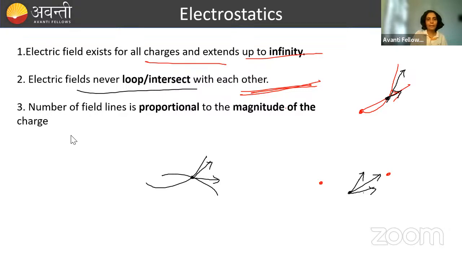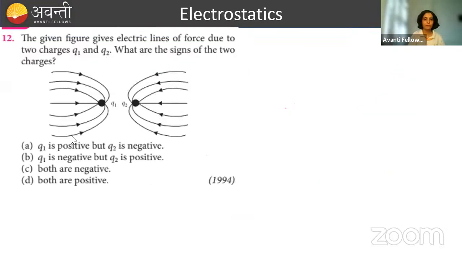Again, third point, number of field lines is proportional to the magnitude of charge. Charge के magnitude से number of field lines क्या होगा? Proportional होगा. This thing I have explained already. So चलो fast tell me, only take less than 1 minute. Please. This question is very easy again. You just have to tell me which option is correct. चलो फास्ट सब लोग चैट बॉक्स में एक्टिव हो जाओ.